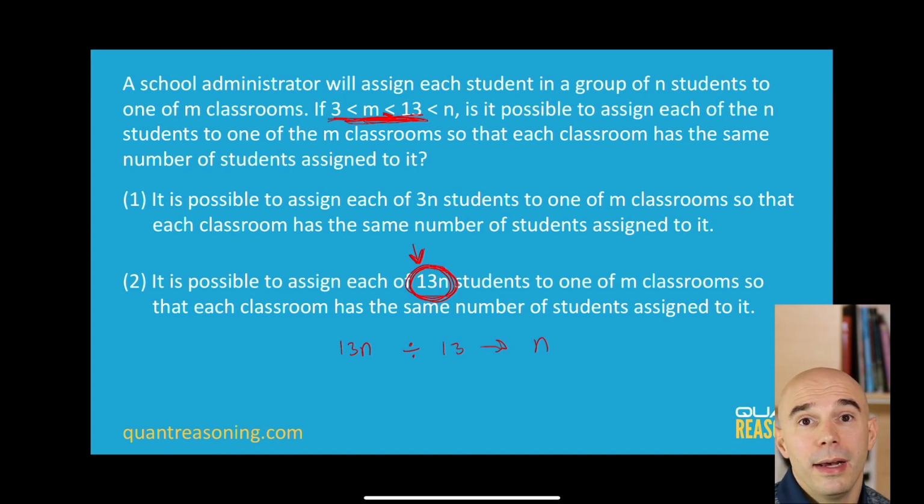Yeah, no, I'm really not a fan of testing cases because it's really bad when you do it at home because then you didn't learn anything from the question. And if you're not learning anything, then why would your GMAT score improve? And when doing it at the test center, it's not as bad because it's better than nothing, right? But it often causes people to run out of time. And then it's not better than nothing. Then it's actually worse than nothing. I'd rather just throw away that question than spend 5 minutes testing cases on it.